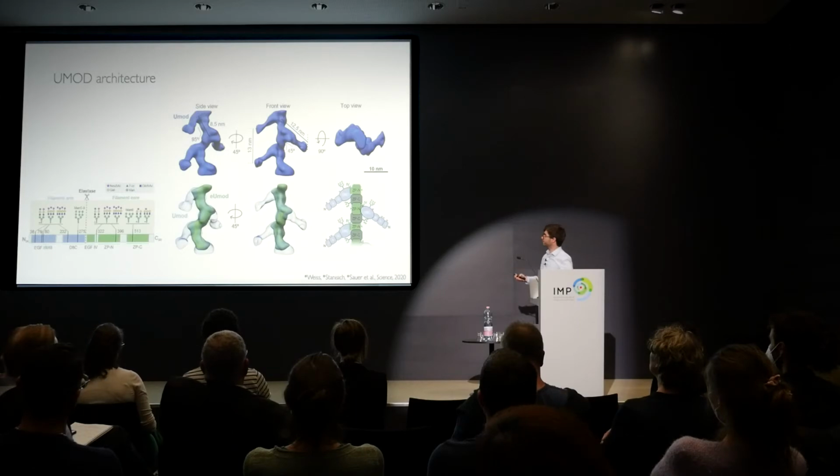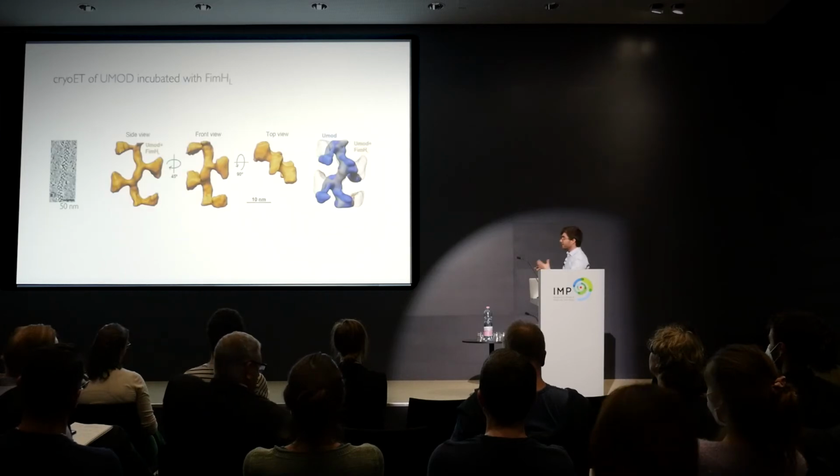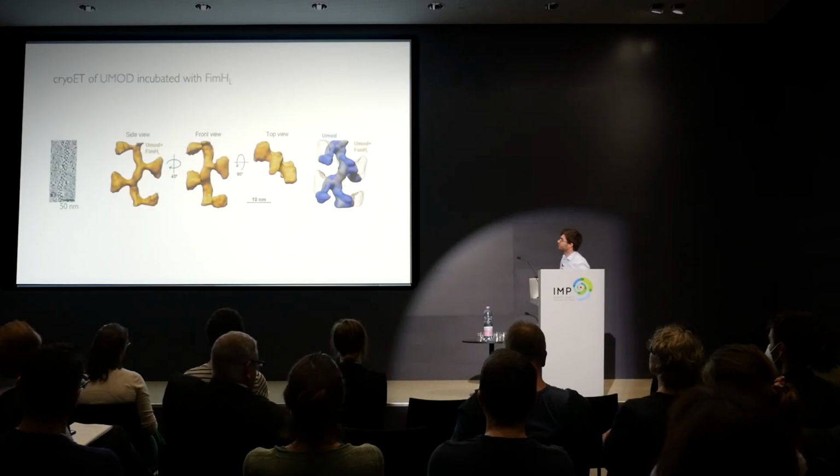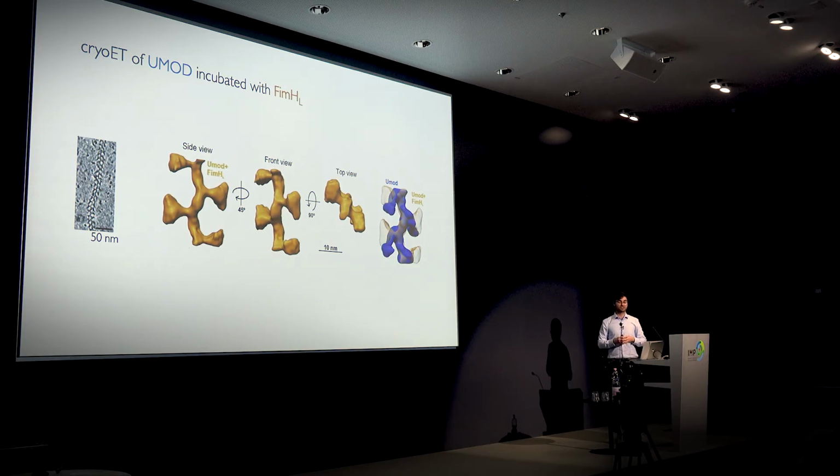So when we now incubated uromodulin with FimH, or only the lectin domain of FimH, so the binding site, and again calculated a subtomogram average, we found only an additional density on the uromodulin arm, where there was no additional density on the uromodulin backbone, indicating that only the high mannose site on the uromodulin arm is recognized. Further, biophysical analysis showed that actually two FimH can bind to one uromodulin monomer, and this also fits to the volume of this additional density we found here in our subtomogram average.